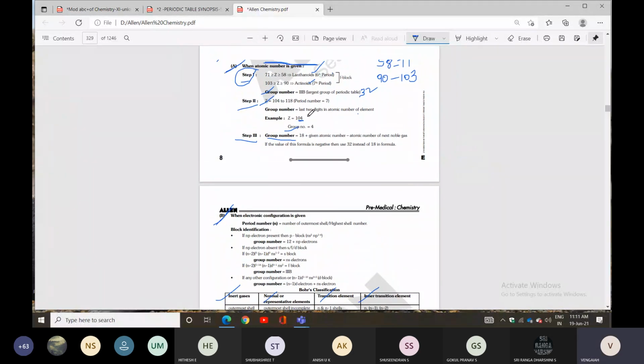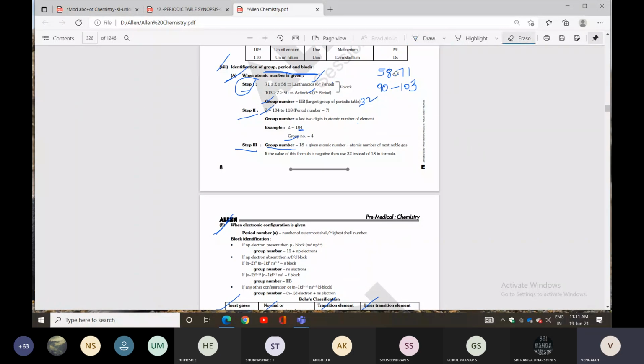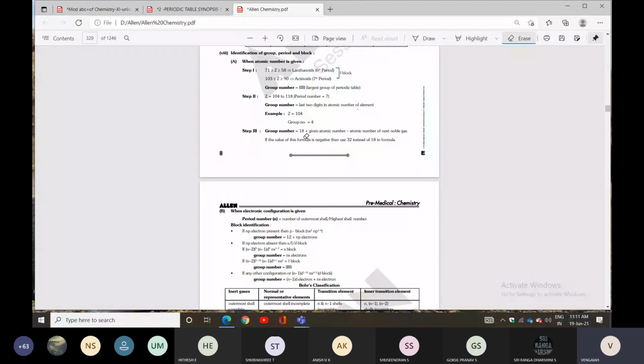Just one minute. If people can take one screenshot, you can understand it easily. The identification of group and period: when the atomic number or the electron configuration is given, you can apply these rules. You can identify which period, which block, and which group. So with respect to atomic number and electron configuration, you can identify the period, the group, and the block also. Okay?